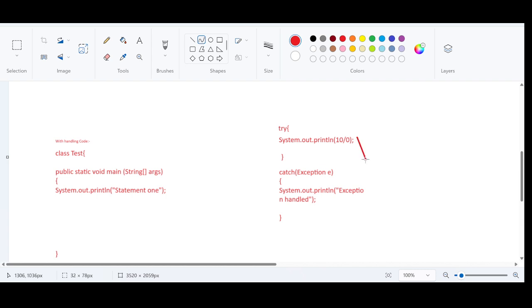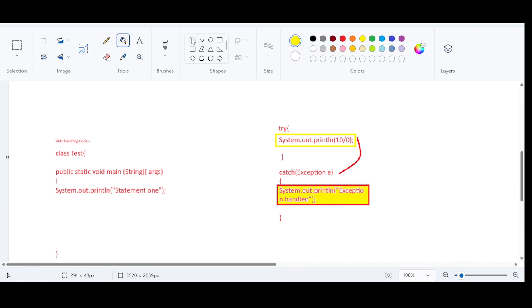So the control will go to the catch block, and the instruction in the catch block will be displayed in the output, or handled as an alternate code. If this code generates an exception, it will look for the alternate code in the catch block. The catch block will have the alternate code or the handling code.